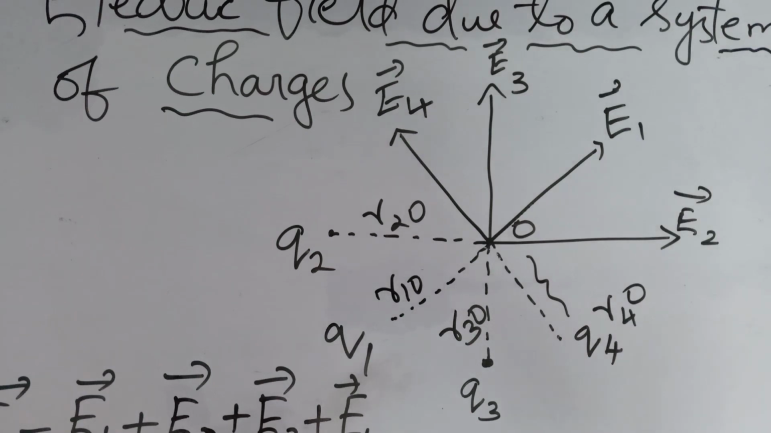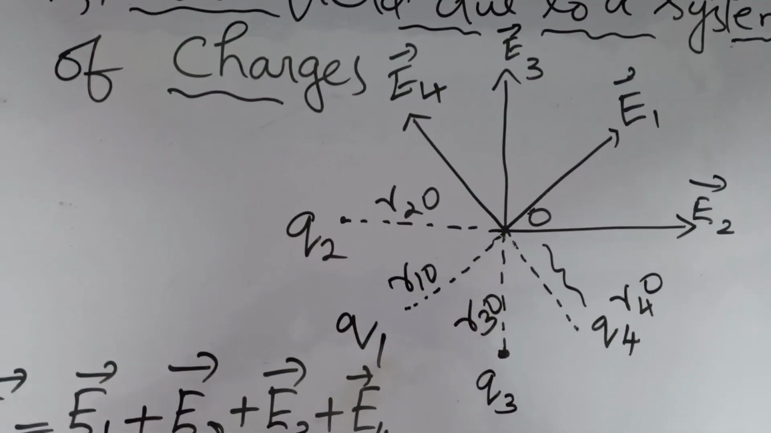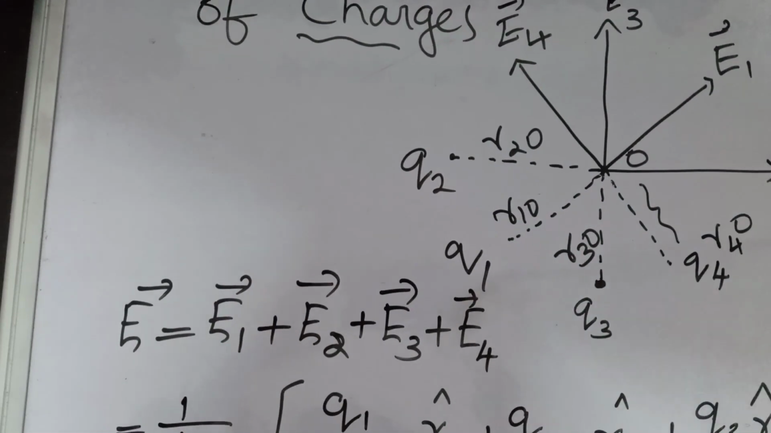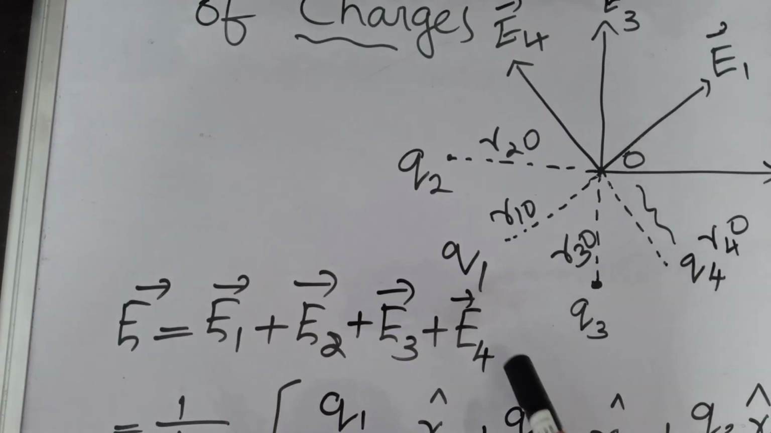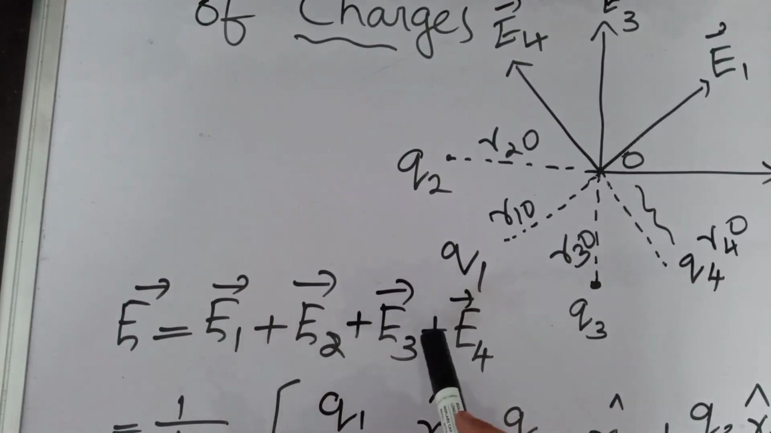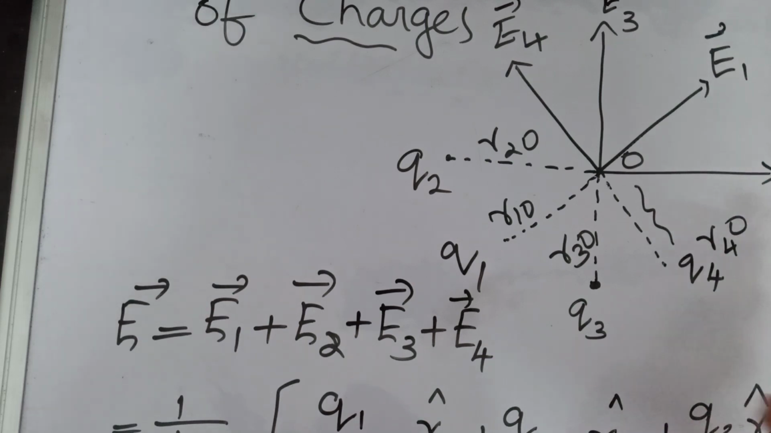Now, how can we find the electric field due to a system of charges? It is very easy, because the electric field due to a system of charges is the vector sum of the electric fields at the point due to the individual charges. So how can we find it? E will be equal to E1 plus E2 plus E3 plus E4. If there are n charges, E1 plus E2 plus E3 and so on plus En.